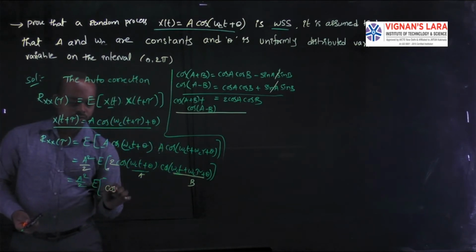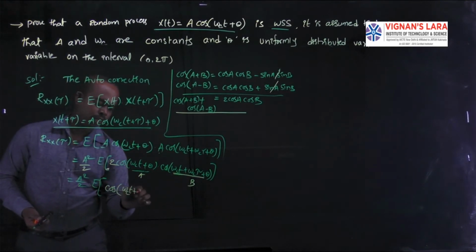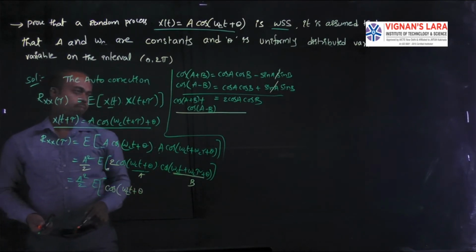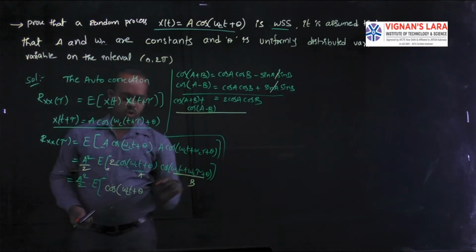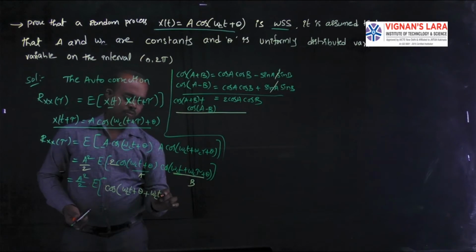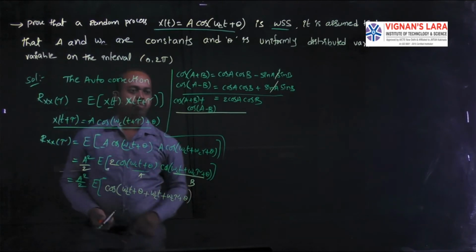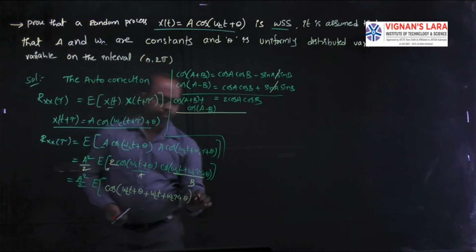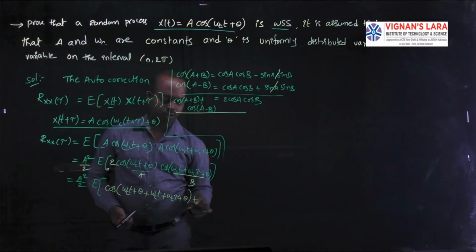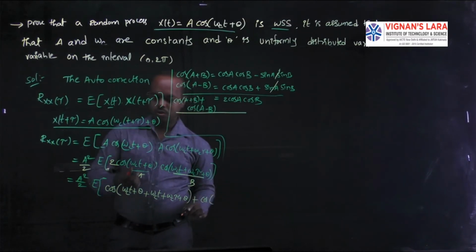Cos of a plus b: the value of a is omega c t plus theta, plus b, which is omega c t plus omega c tau plus theta, plus the next cos function, cos of a minus b.